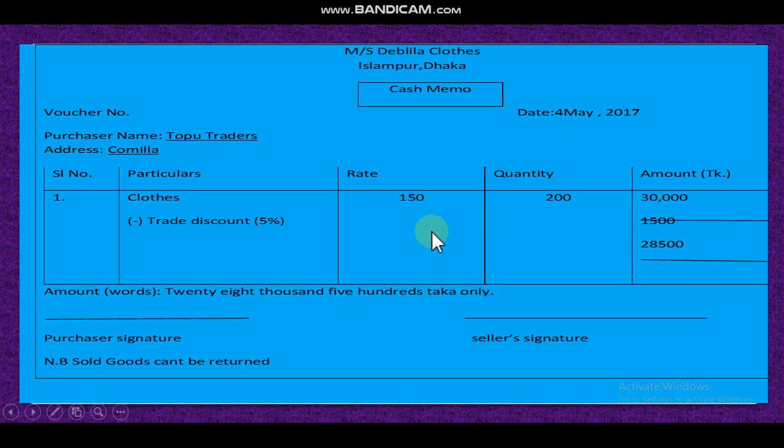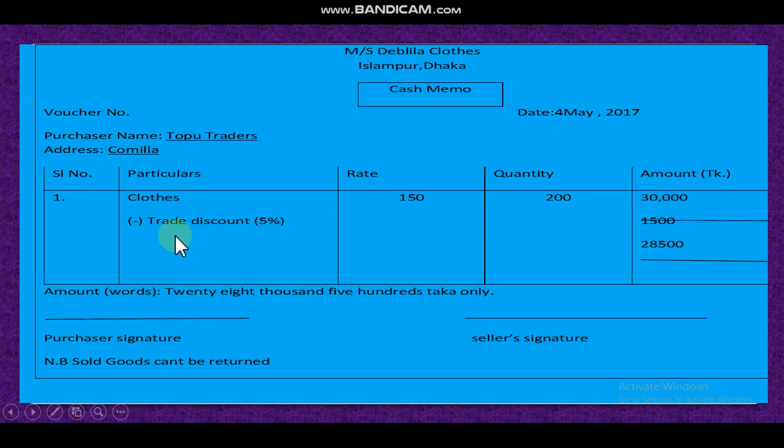Dear student, in chapter 2 you learned the cash memo, how you can prepare a cash memo. Again I am showing you. At first you will write the name of the owner, Dibala Cloths, Islampur Dhaka, and it is a cash memo, the date of transaction, voucher number if any, purchaser name Topu Traders, address Kumilla. Now the description, serial number, particular it is cloth. Then rate 150 per unit and quantity 200. So the total amount is 30,000.